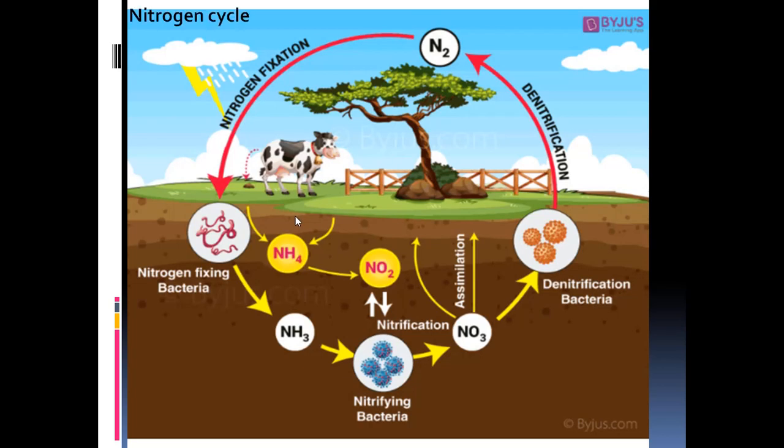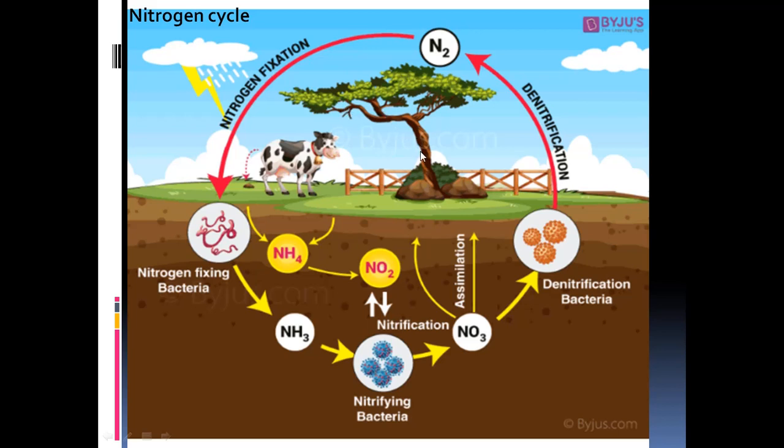Then let's take up the nitrogen cycle, which is another important cycle. Nitrogen is in the atmosphere. It is present as free molecular nitrogen. Around 78.6% of the total gases in the atmosphere is nitrogen only. But this nitrogen cannot be directly taken up by the plants.